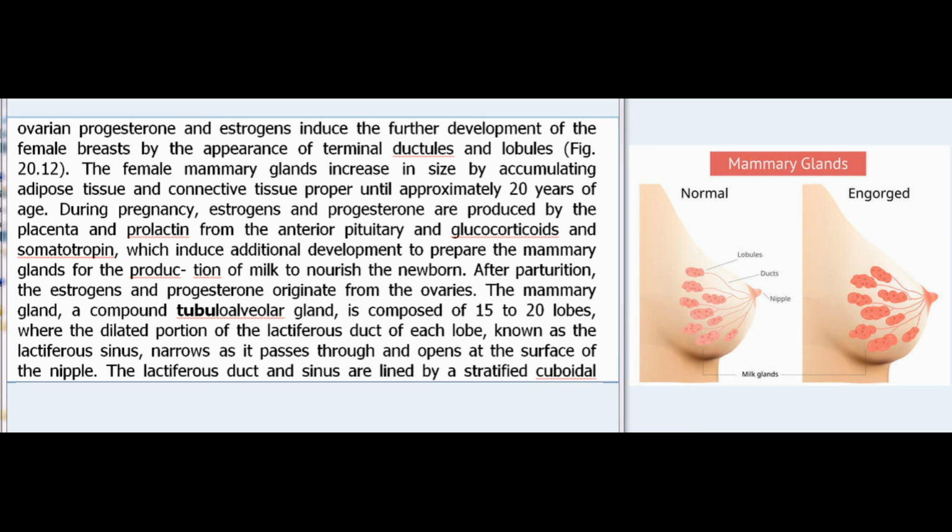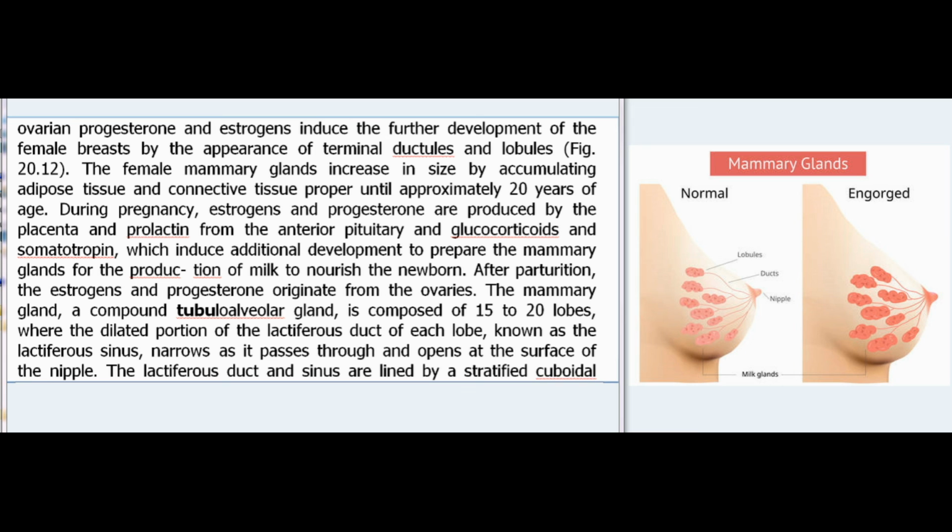During pregnancy, estrogens and progesterone are produced by the placenta, and prolactin from the anterior pituitary, glucocorticoids, and somatotropin induce additional development to prepare the mammary glands for the production of milk to nourish the newborn. After parturition, the estrogens and progesterone originate from the ovaries.